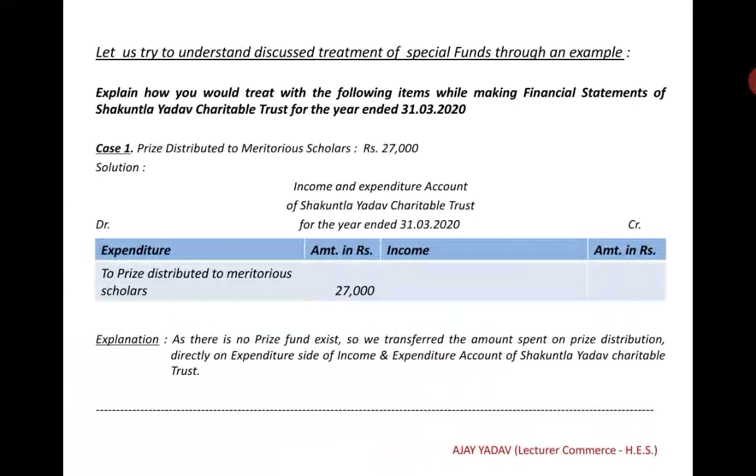We come to discuss some more examples. Here, explain how you would treat the following items while making the financial statements of Sakuntala Yadav Charitable Trust for the year ended 31st March 2020. The different cases related to Sakuntala Yadav Charitable Trust are given here. In the first case, prize distributed to meritorious scholars is rupees 27,000.